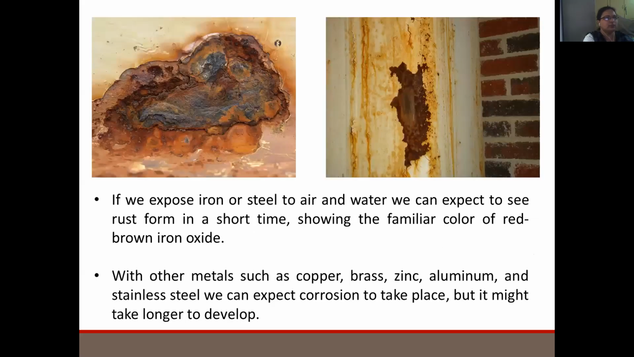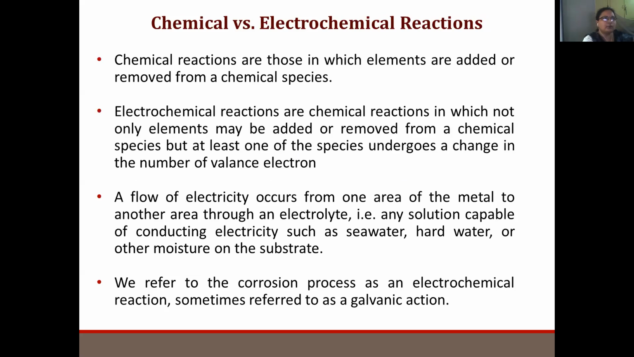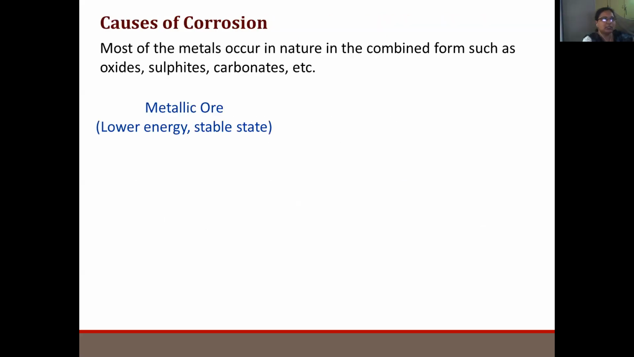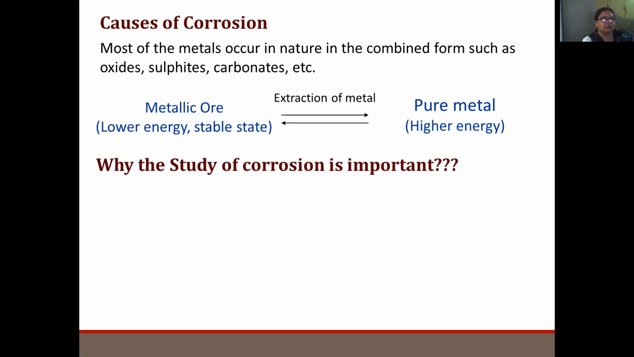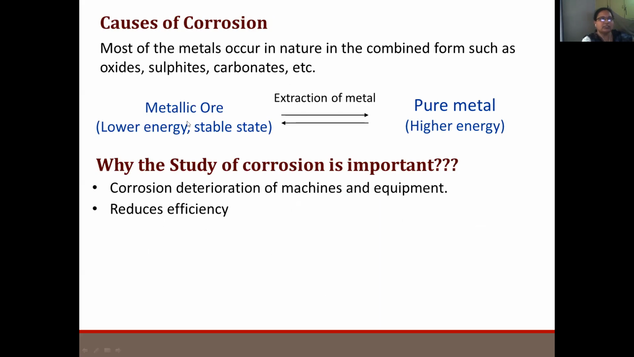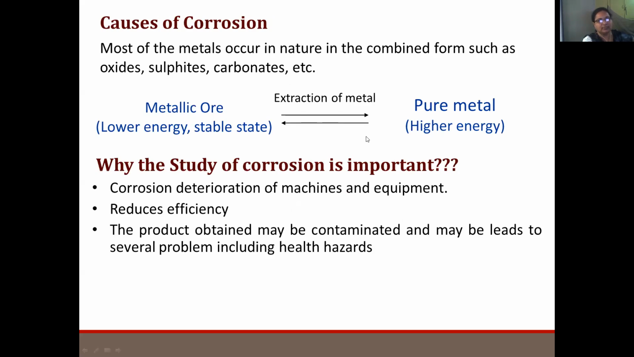Metals generally have a property that they are very stable when present in the form of oxides or sulfides or carbonates, etc. So they tend to change their physical state when in the pure metal form. Extraction of metal takes place from metallic ore to the pure metal, whereas when pure metal changes back into metallic ore, it is called corrosion or oxidation.